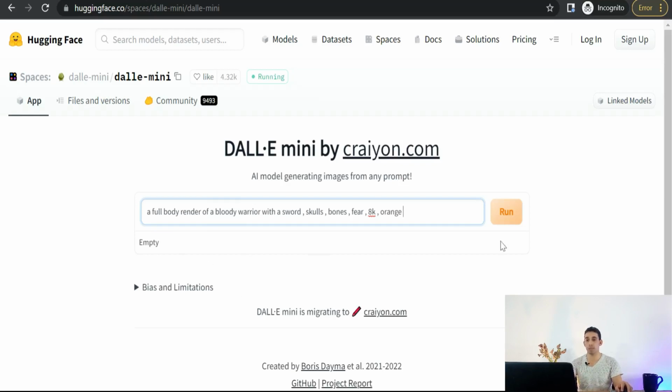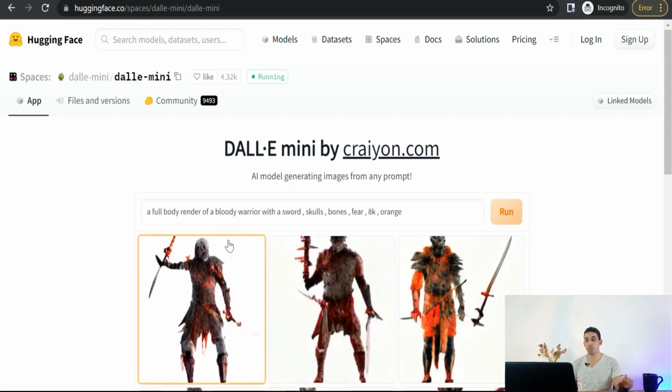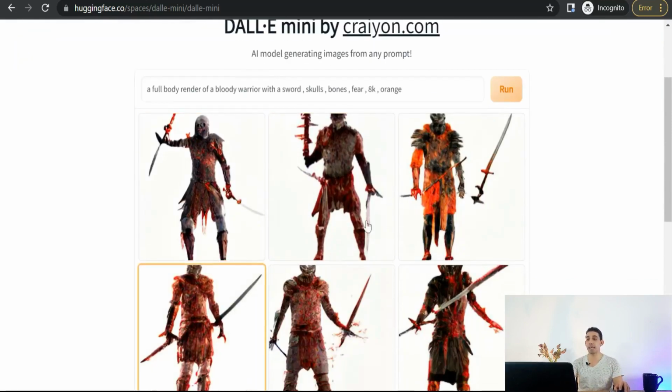And now click over this button, run. Okay, and just wait a few seconds, and this platform gives you an art according to your description of your idea. As you see, this amazing result, full body render of a warrior with sword, with some blood.